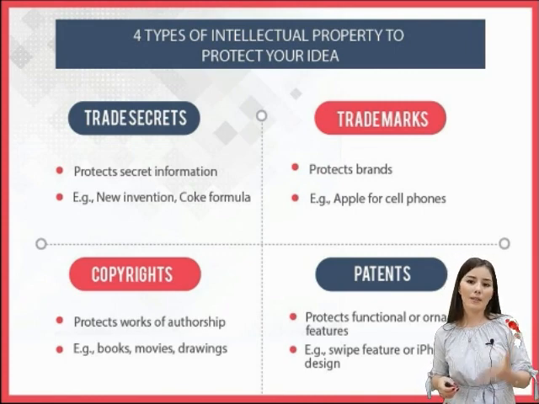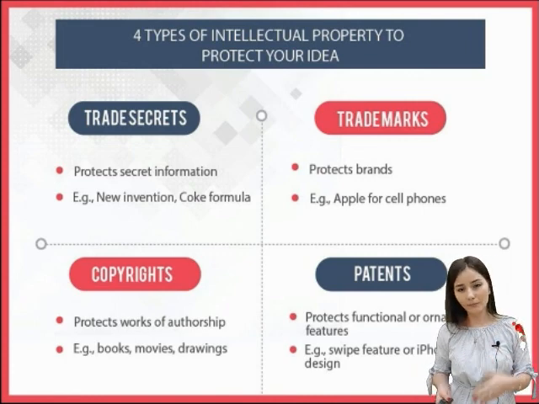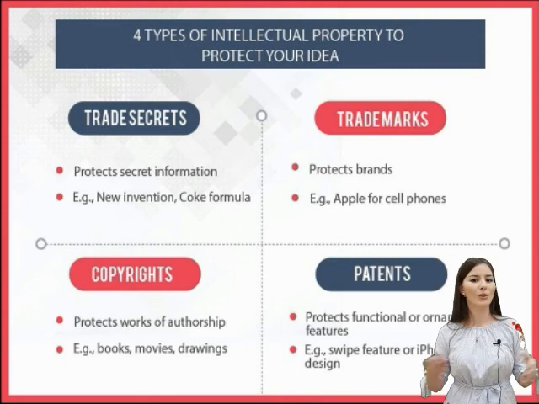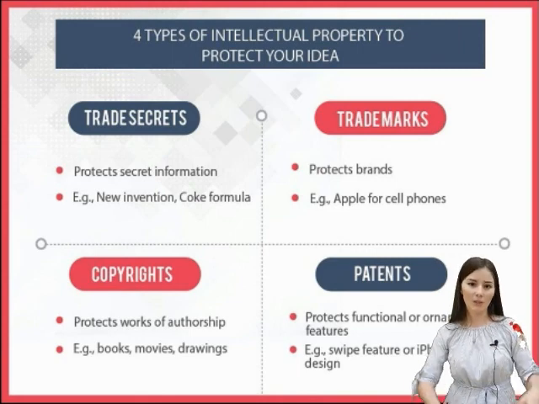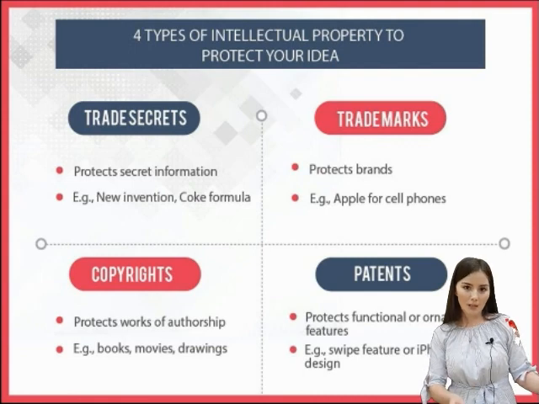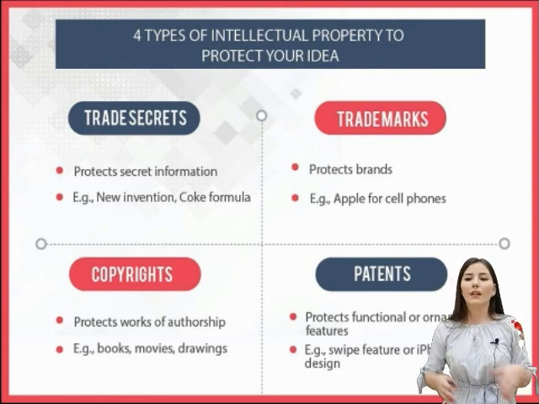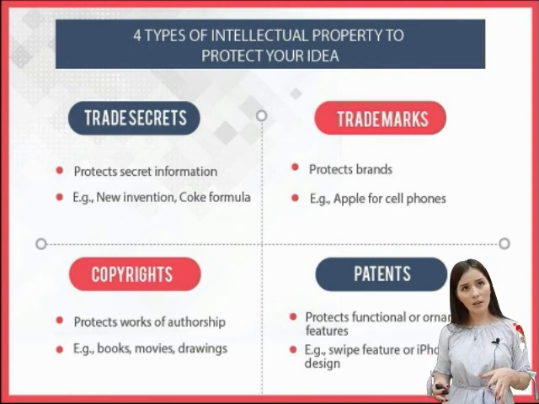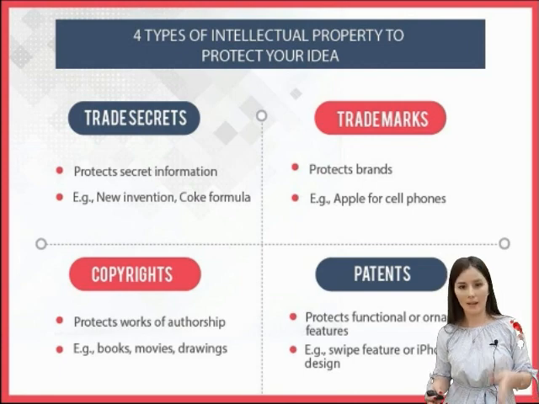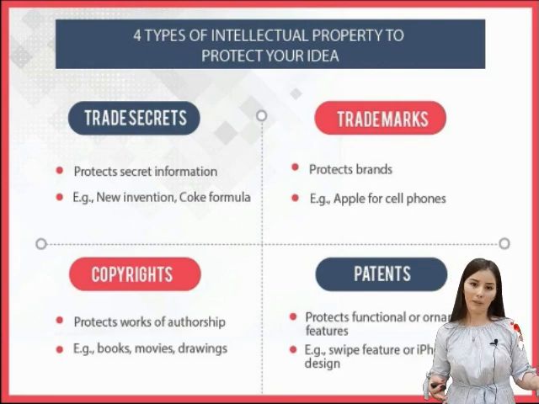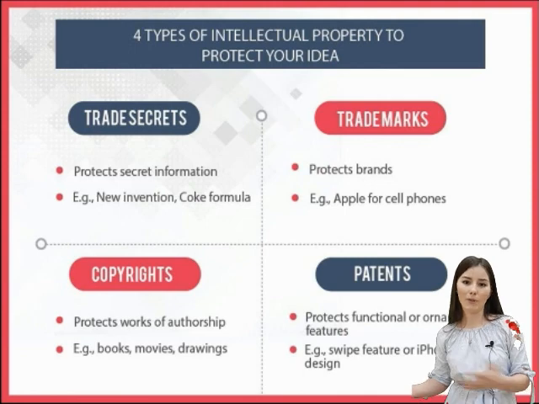Trade secrets protect secret information. For example, when we have a new invention or the Coke formula, it should be kept secret. Next, trademarks. Trademarks protect brands. For example, Apple, a cell phone brand.